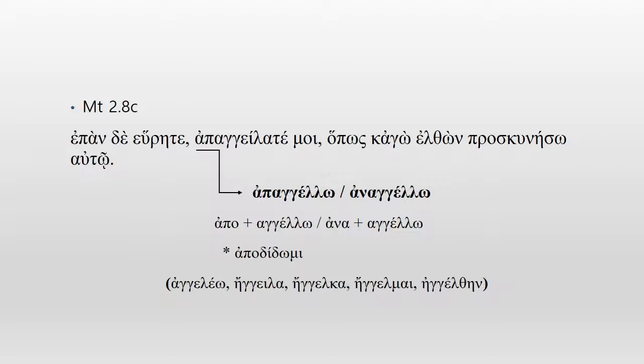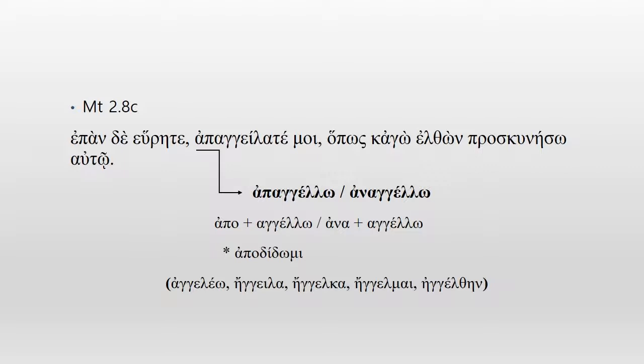So apangelo is the more common compound verb that's used in the New Testament. It's used about 45 times. But also we have, in the same sense, anangelo. It's another compound verb from ana, meaning up, upon, and angelo, report. So report up, in the sense of set up, right? Set up. Reported up. Well, it's not natural English, report up, but you get the sense, right? It's used about 10 to 14 times in the same sense.